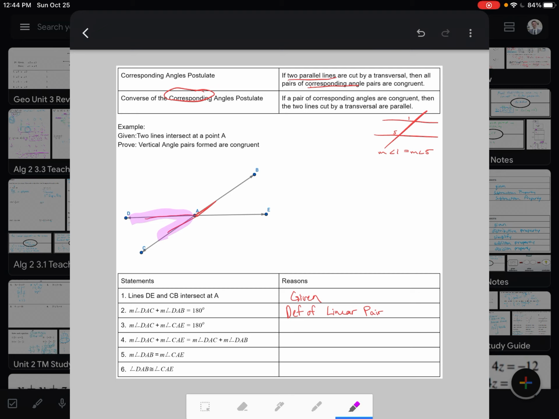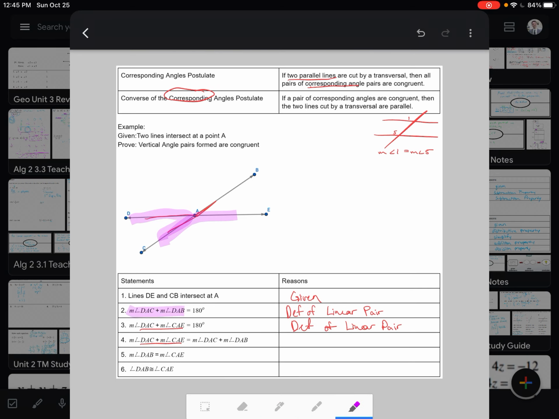All right, now let's try the next one, DAC and DAB, or no, CAE, sorry, angle DAC and angle CAE, saying that also equals 180. That's also a linear pair. So that's going to be our reasoning here, and that's how we know that those equal 180 degrees.